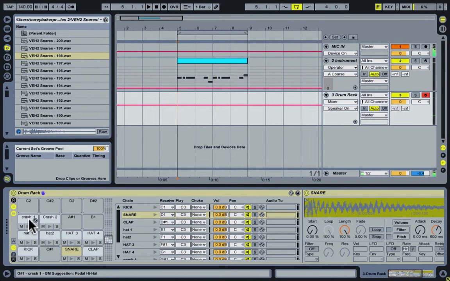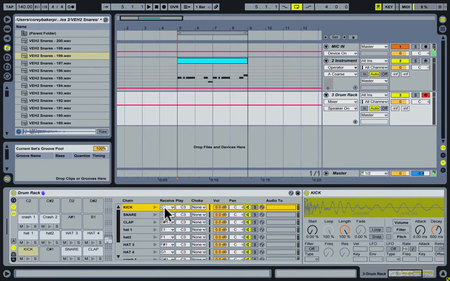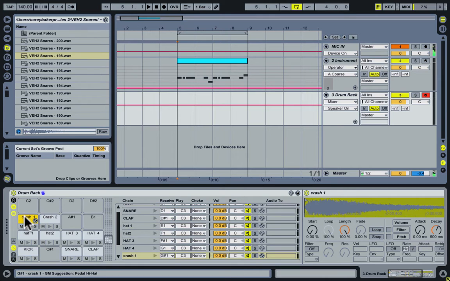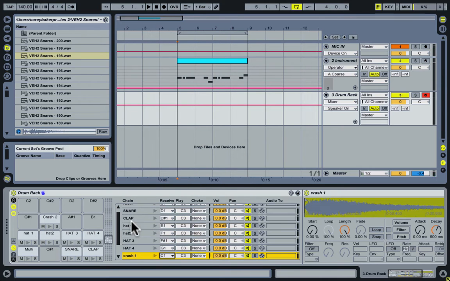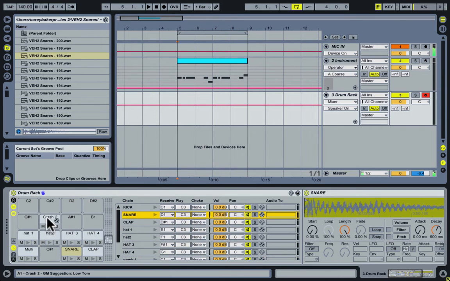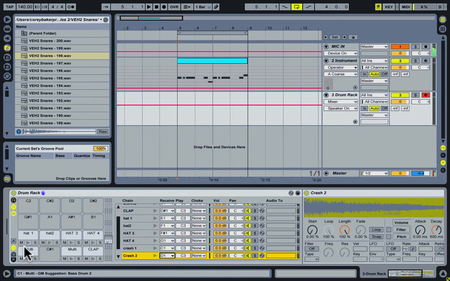Now the first thing that I want to do is I want the crash to hit when the kick hits, and I want crash number 2 to hit when the snare hits. And we do this by hitting our I/O here so we can see the MIDI note that each of these samples receives. So kick 1 is receiving C1, so we need to click on crash 1 and just change the receive note to C1. Same thing with the snare, it's on D1, so hit crash 2 and put that on D1. And you can see that when we do this, it turns each of these little slots here into a multi-sample slot because it's triggering 2 samples with 1 MIDI note.